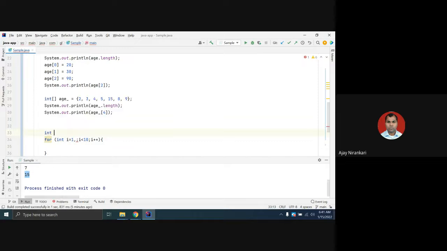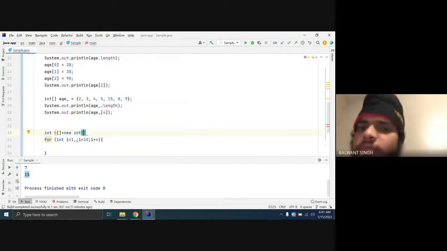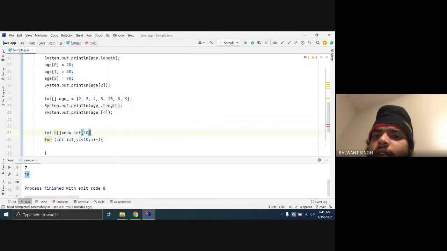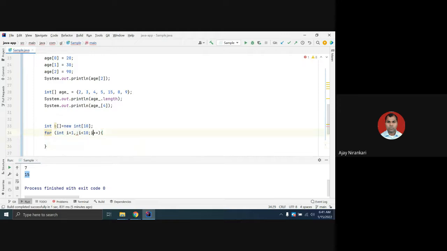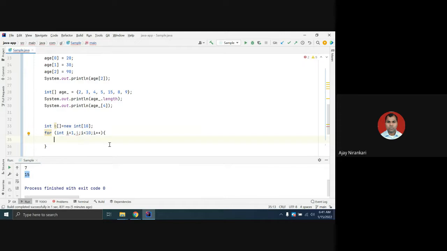Let's say I declare an array b equal to new int of 10 elements. You can initialize b of position i, where i is the variable starting from 0, and assign i plus 100, or any calculation.